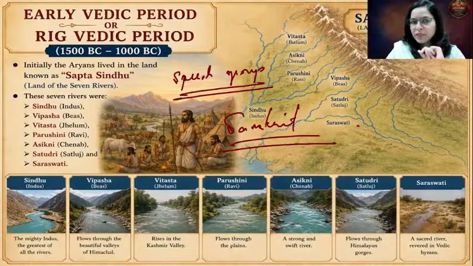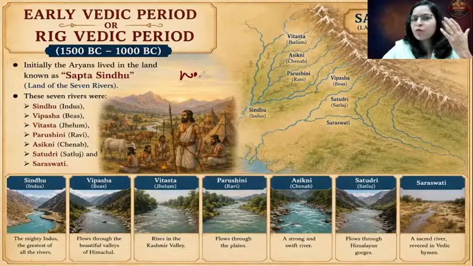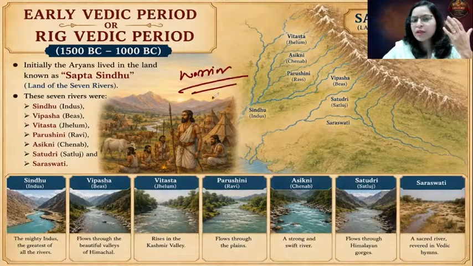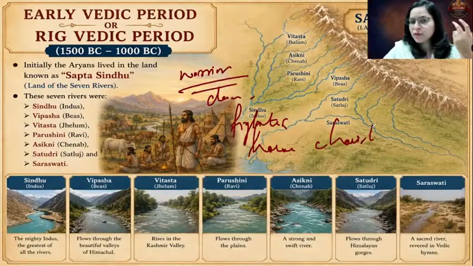So please remember this. Aryans is a speech group. It is a linguistic group. Now, when Aryans entered into India, first of all, they were a warrior community, a warrior clan. So they were fighters. They knew horse riding. They had chariots, horse chariots. So you should be aware about this.